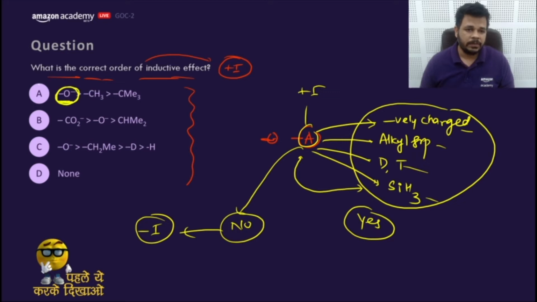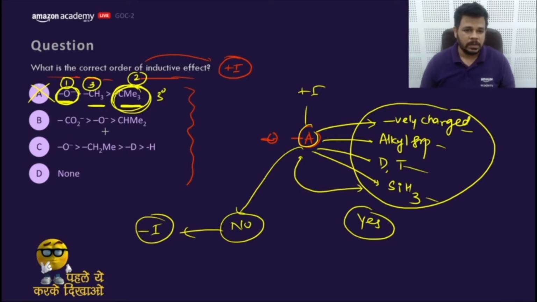Asking this question: if this is negatively charged, yes, that means it is a plus I, and then this is an alkyl group, and this is a 3-degree alkyl group. That means this should be 1 negatively charged, this should be 2, and then the last one should be this. So this is not the correct order.